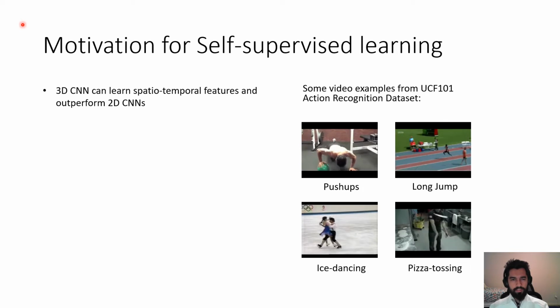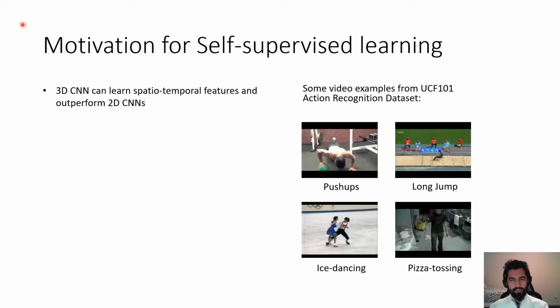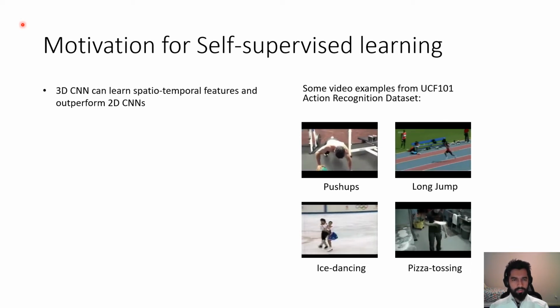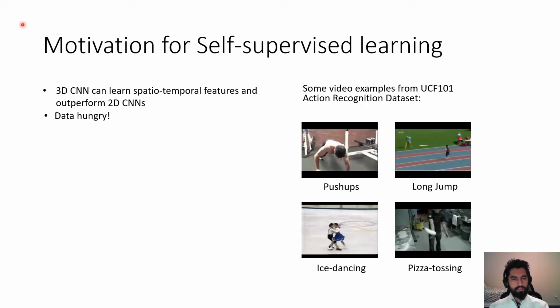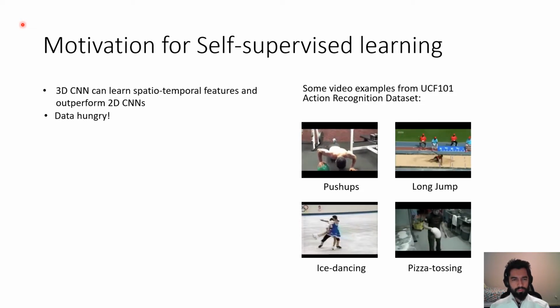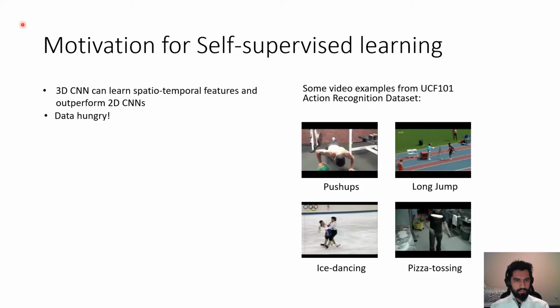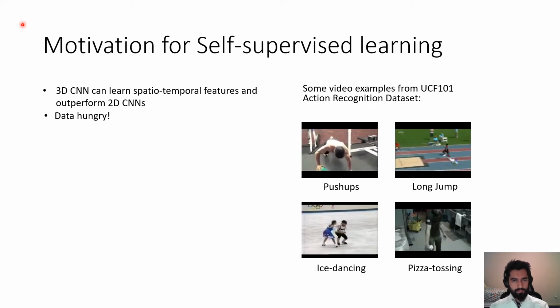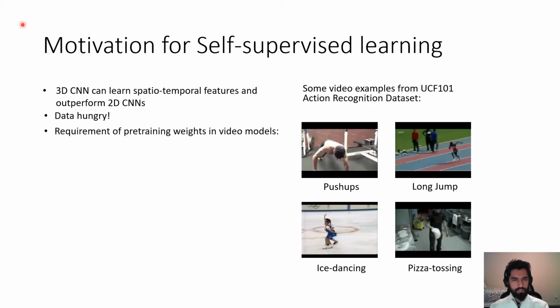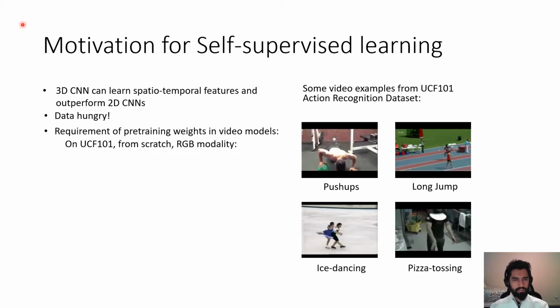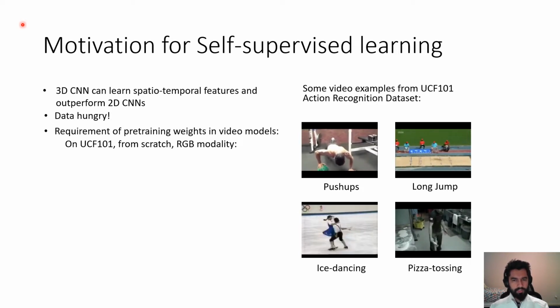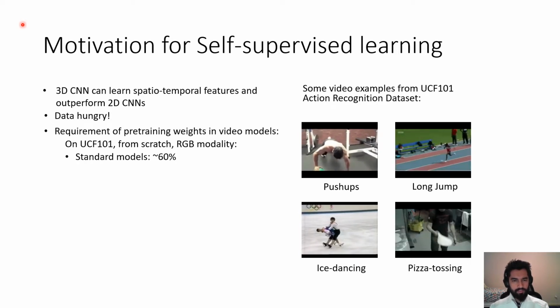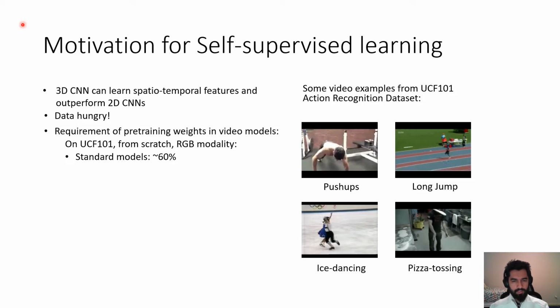So we know that 3D CNNs can learn spatiotemporal features and outperform 2D CNNs, but 3D CNNs are data hungry. So most of the development in video understanding tasks is due to pre-trained weights from larger datasets. For instance, if we consider UCF101 training from scratch with RGB modality, then standard models give us around 60% accuracy.